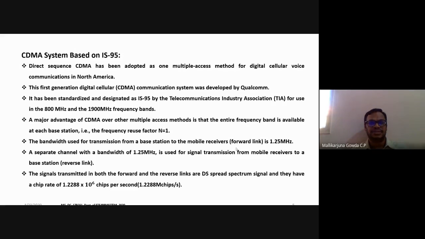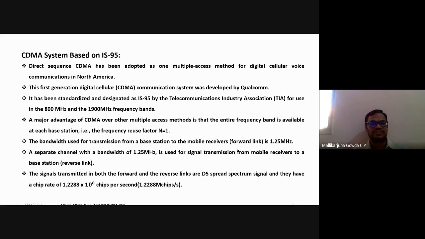The frequency reuse factor means how we allocate the frequencies in a particular cell. In case of CDMA, in every cell I can use the same frequencies, so there will be no interference. In case of GSM, we need to plan. Depending upon the cluster size, we need to repeat the frequency allocation. But it is not like that in case of CDMA. In every cell, I can use the same frequencies.